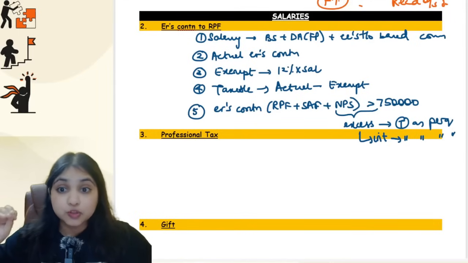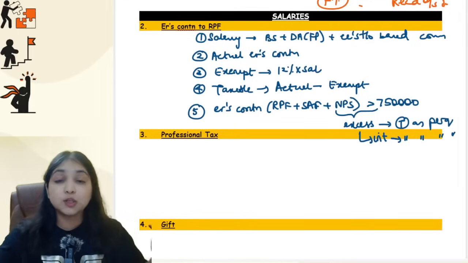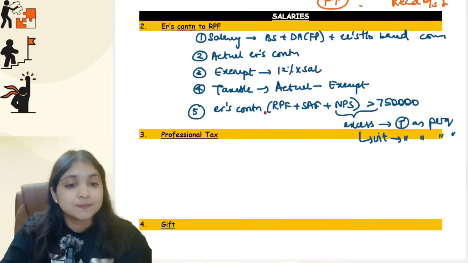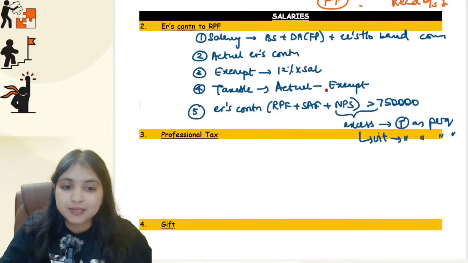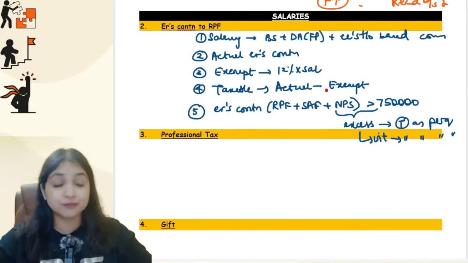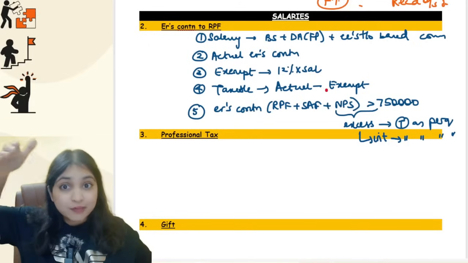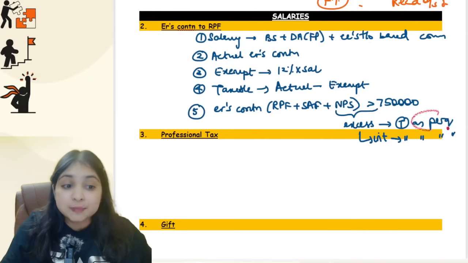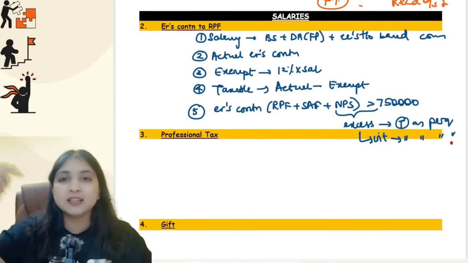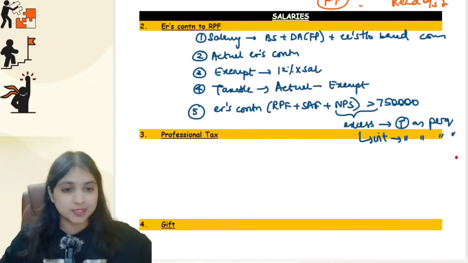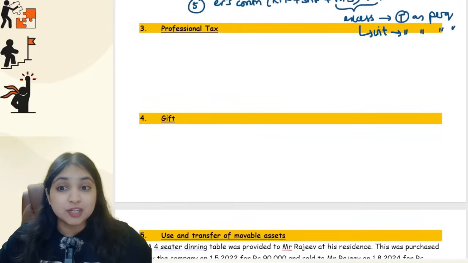So the point which I want to remind you all is this last point. We will see the total employer's contribution to three things: RPF plus superannuation fund plus NPS put together. Is it more than 7,50,000? If it is more than 7,50,000, I will find the excess. The excess will be taxed as a perquisite under the salaries head. Also, the interest on the excess will be taxed as a perquisite. Okay. Then listen to my next discussion with respect to professional tax.